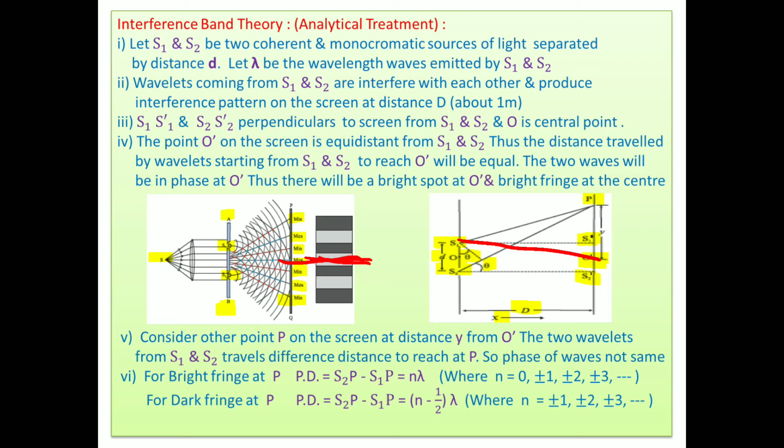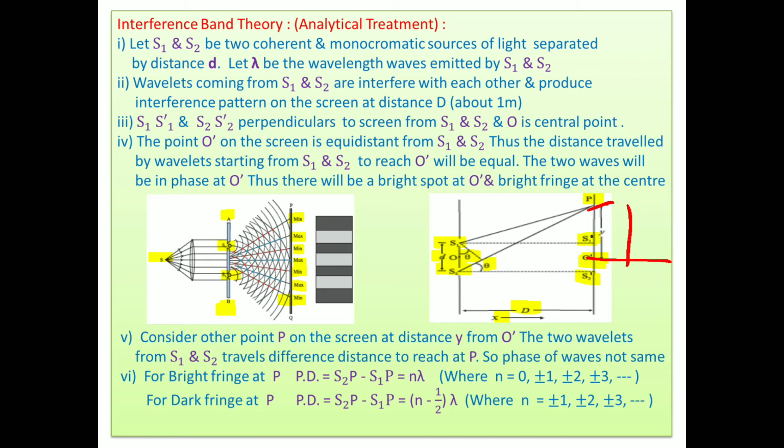Thereafter, consider another point P on the screen at a distance y from O dash, meaning the distance of point P from the center is y.